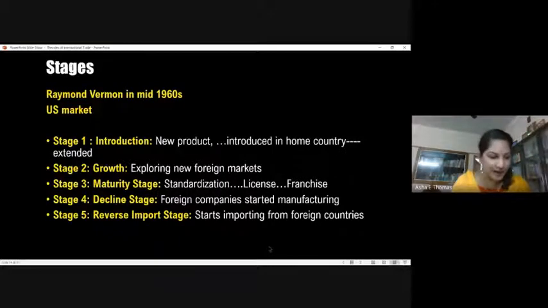So that's where they go with the reverse import stage. So these are the 5 stages in the product life cycle.